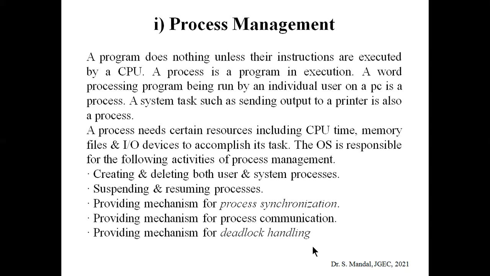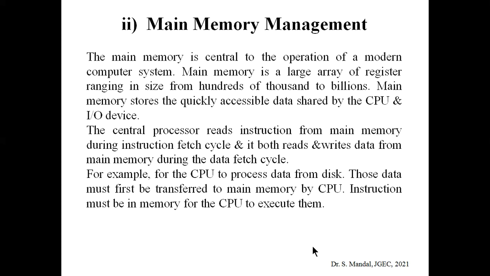Okay, so the following activities are performed for process management by the OS. It can create or delete both user and system processes, it can suspend or resume any process, it provides a mechanism for process synchronization, and it provides a mechanism for process communication, that means how they can communicate with each other. It also provides a mechanism for deadlock handling. Now what process synchronization and deadlock handling are will be discussed in the upcoming classes. So right now just remember the activities for process management by the OS.